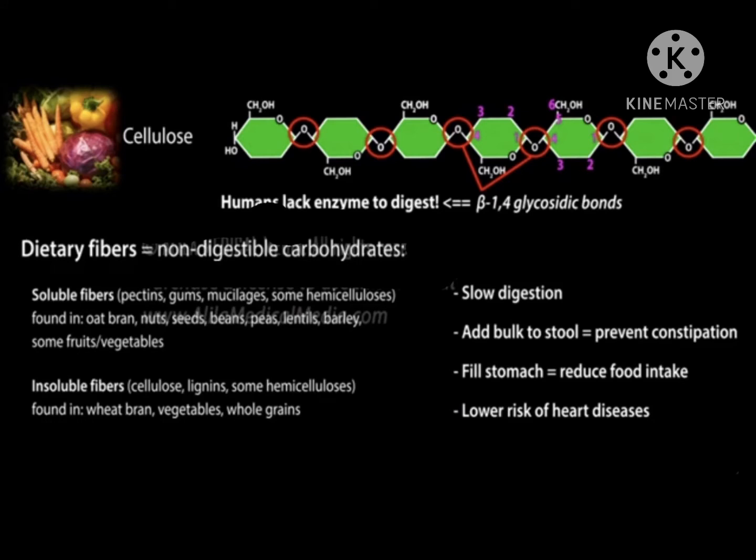Cellulose and other non-digestible carbohydrates in food do not supply energy, but are an important part of the human diet, known as dietary fibers. Fibers help slow digestion, add bulk to stool to prevent constipation, reduce food intake, and may help lower the risk of heart diseases.